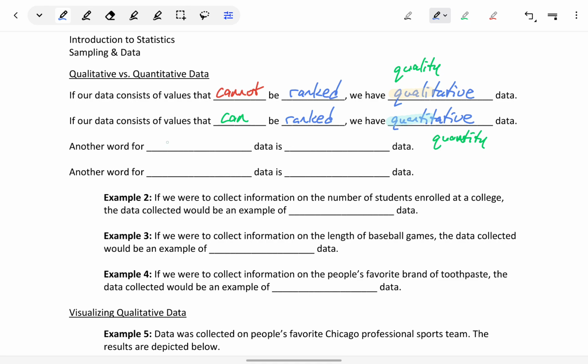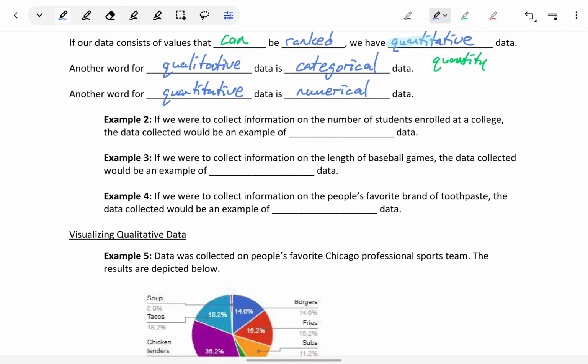Another way to keep them straight is to look at some alternate words for these terms. So qualitative data can also be referred to as categorical data. The responses or the data that we capture just puts answers in a specific category where one is not better than another necessarily. And quantitative can also be referred to as numerical data. Again, we're ending up with numbers that we can rank and compare against one another.